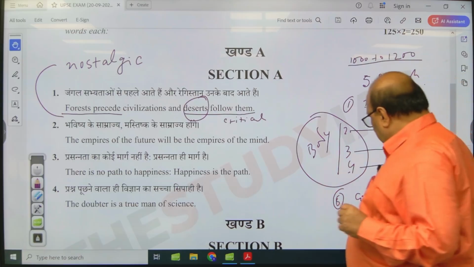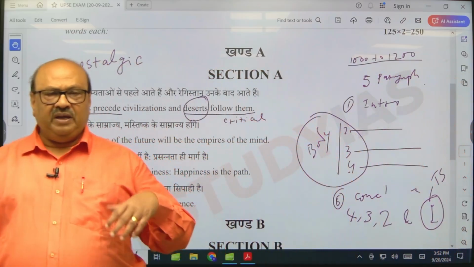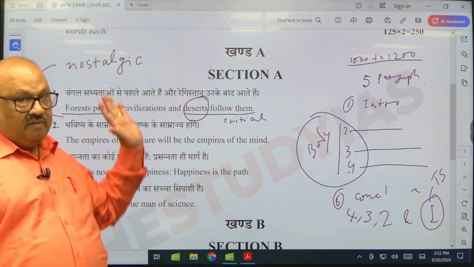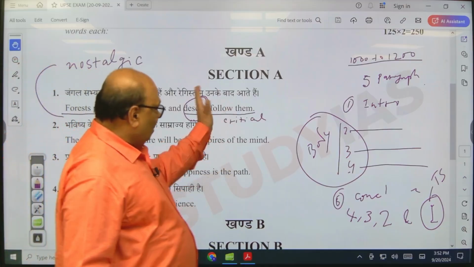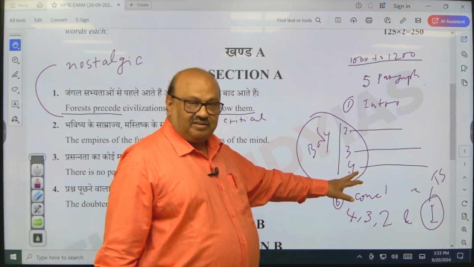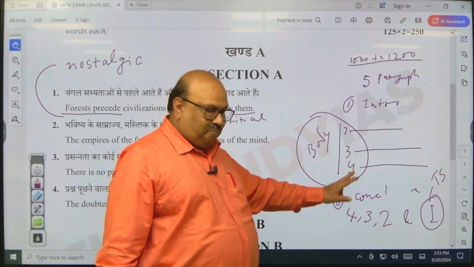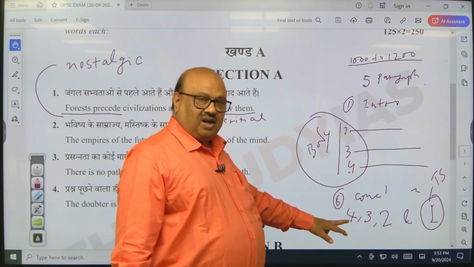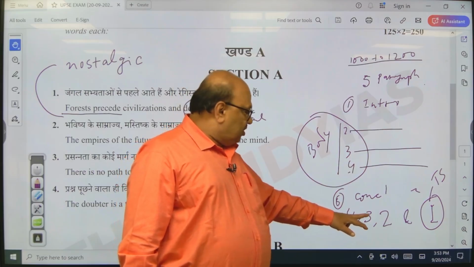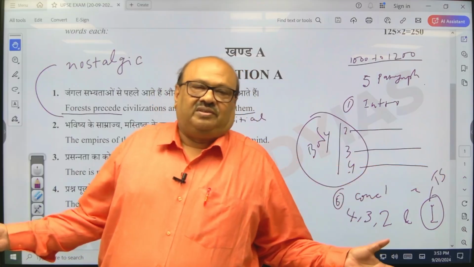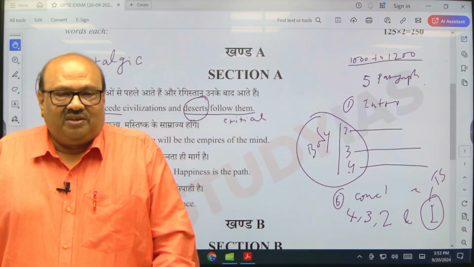So you simply rephrase those main ideas in reverse order. Why? Because your 4th paragraph ends here, so for the purpose of linking you begin there, and then you go in reverse order. You give a gist here, gist here, gist here, and then you restate the thesis, and your conclusion is done.